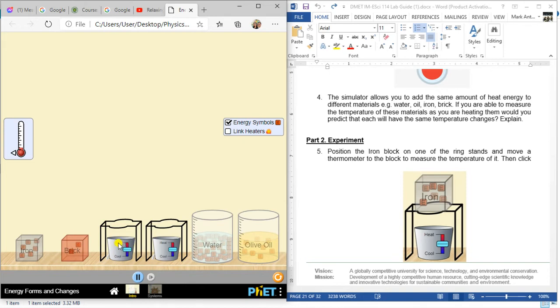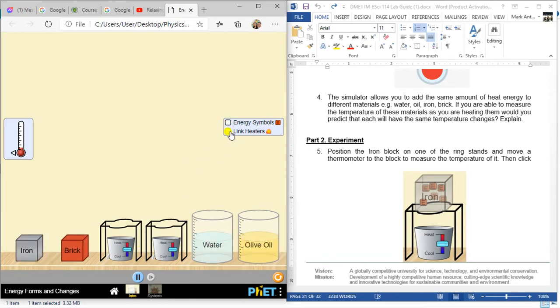The two materials in the middle, this is a heater. This one is heat, cold. This one is a knob. You can adjust both of them separately. Let's say I heat it, the fire icon appears. If I cool it, the ice icon appears. If I put it on normal, it stays there too. That is the energy symbols.